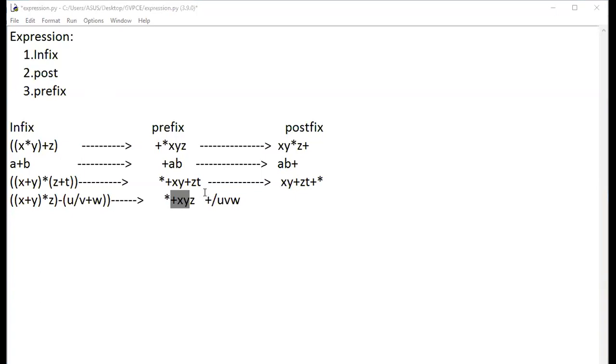Then you're supposed to do subtraction of these two expressions. So place minus before it and join this one. This is all about your prefix. Okay. Postfix. How will you solve the postfix one? Will you send the answer for postfix?